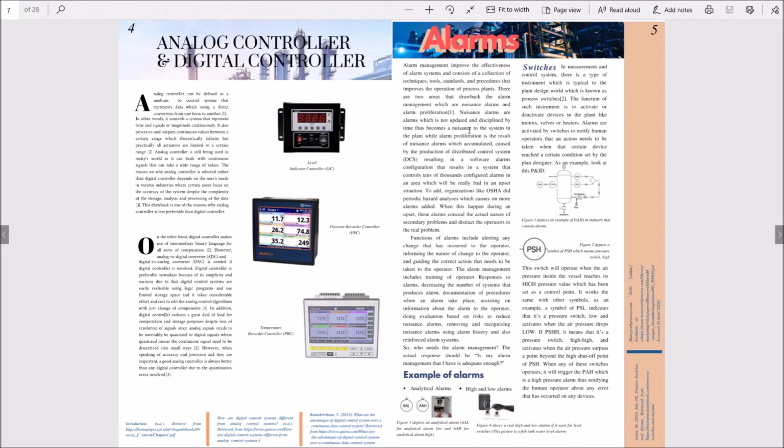For alarms, alarm management is vital in process plants as it improves the effectiveness of the process plants. There are two types of alarms, which are analytical alarms and high and low alarms. Switches are closely related to alarms as they will activate or deactivate a device and at the same time activate alarms to notify human operators if there are certain actions that need to be taken. The mechanism of how alarms and switches work is also discussed in this part.